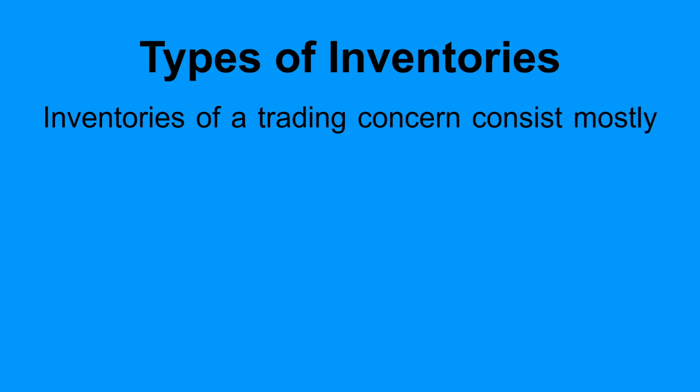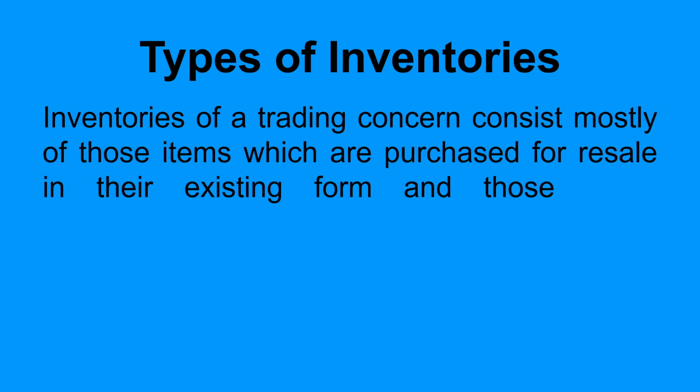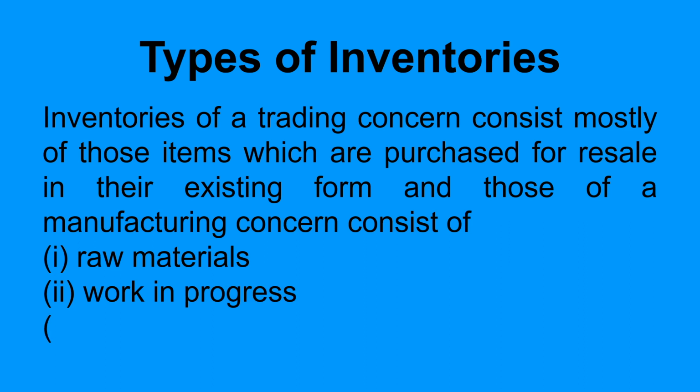The types of inventories that businesses deal with are such that inventories of a trading concern consist mostly of items purchased for resale in their existing form, and those of a manufacturing concern consist of raw materials, work in progress, and finished goods.